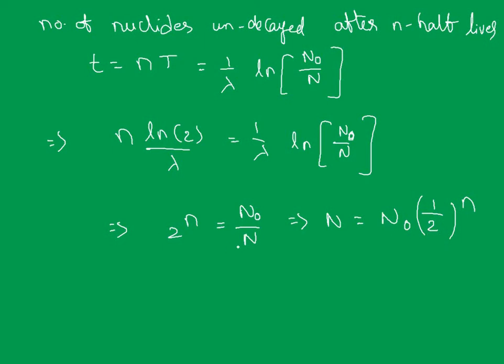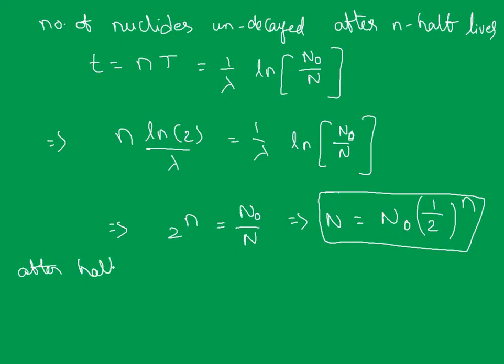Anyway, it's not a big deal, 1 to the power of n will anyway be 1, so this is for a particular format. Are we clear with this? The number of nuclei remaining in the sample after a half-life period, which is nothing but t equal to T, becomes what then after one half-life?